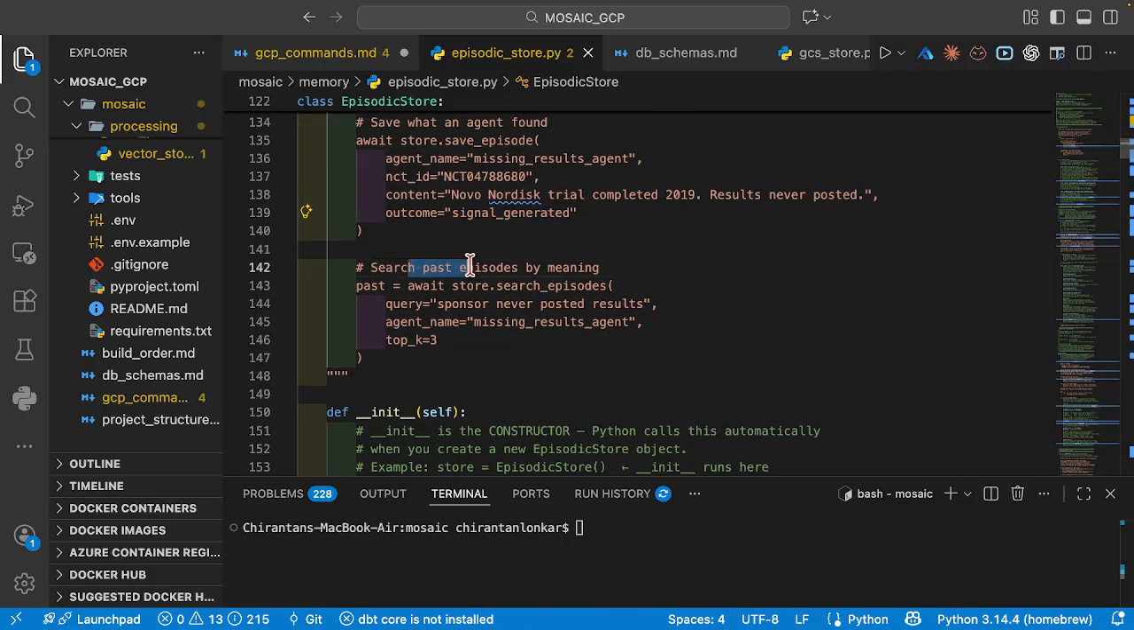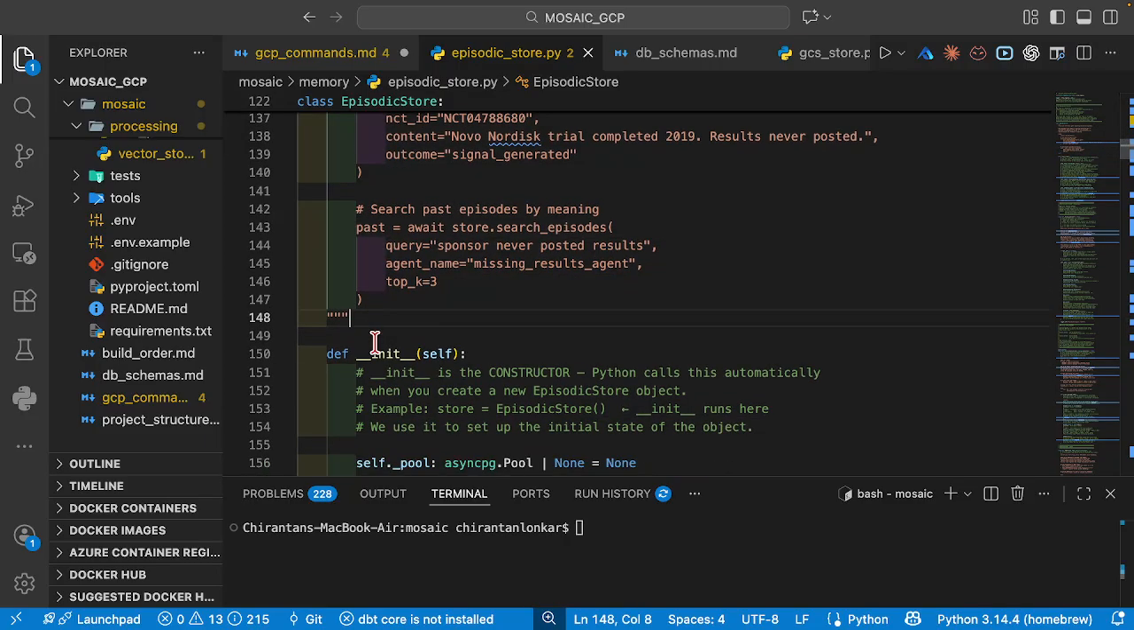And how do I search through past episodes? In the same store, we're going to have two methods. One is save episode, the other is search episode. So how am I going to search from the episodes? If you see the query, this is the query: sponsor never posted results, agent name, missing result agent, and top_k equals 3. This is how it is going to search from the episodes.